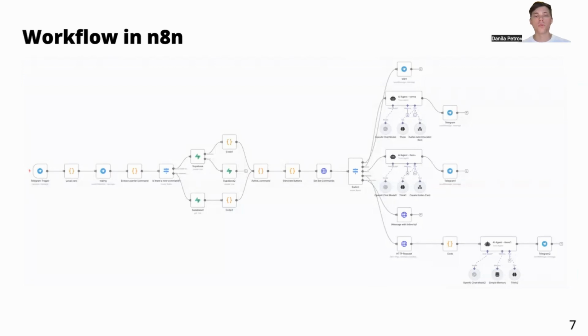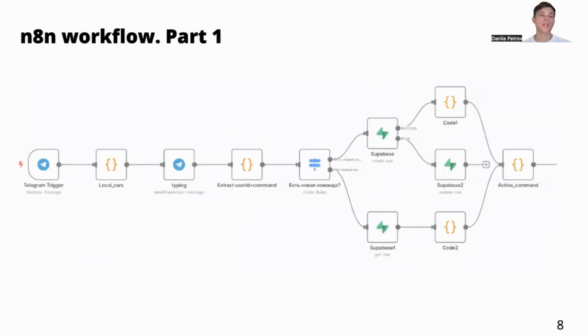Here you can see the workflow in N8N. Here's the whole structure. Here's the first part. Here you can see that the left node is the first node where everything starts. These first 5 nodes are the system nodes that I used to connect that multi-agent in N8N to the Telegram bots. After that, you can see that I connect to the Supabase to understand at what place each user is, to not start each session with the start button with the welcome message.